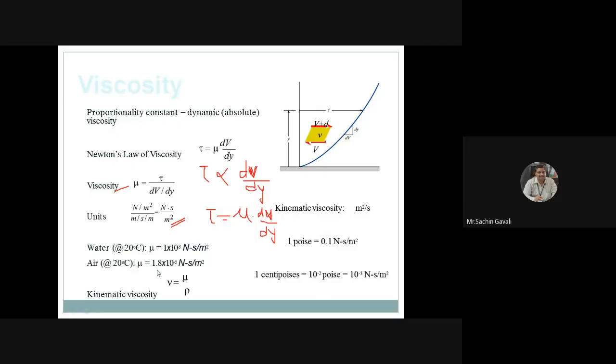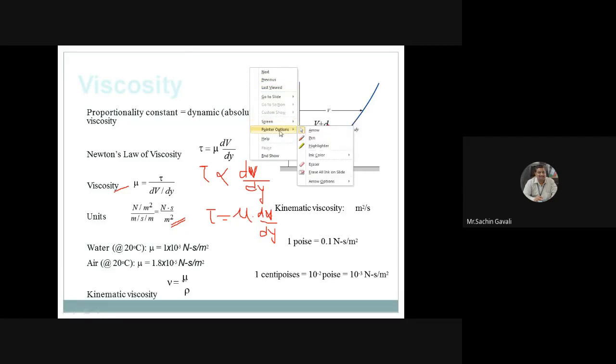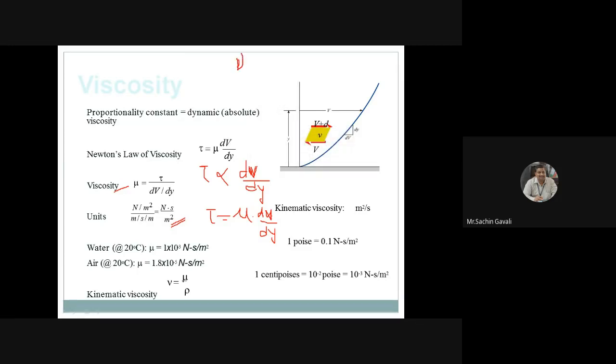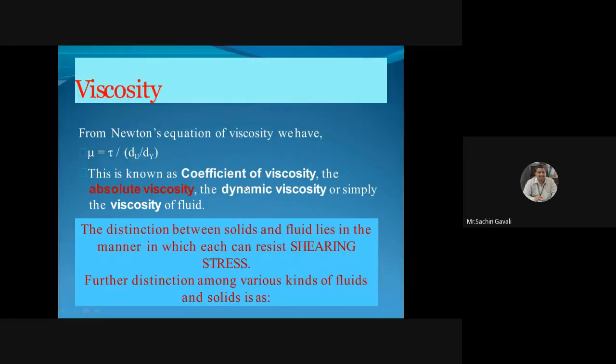Then another viscosity is called kinematic viscosity. Kinematic viscosity is denoted by the letter nu. This is the symbol in our book, the Bansal book. It is defined as the ratio of dynamic viscosity to density. So nu is equal to dynamic viscosity divided by density. And from Newton's law of viscosity, mu is called the coefficient of viscosity.